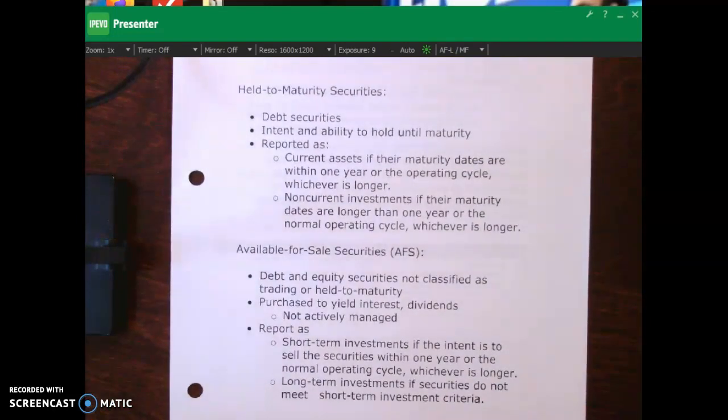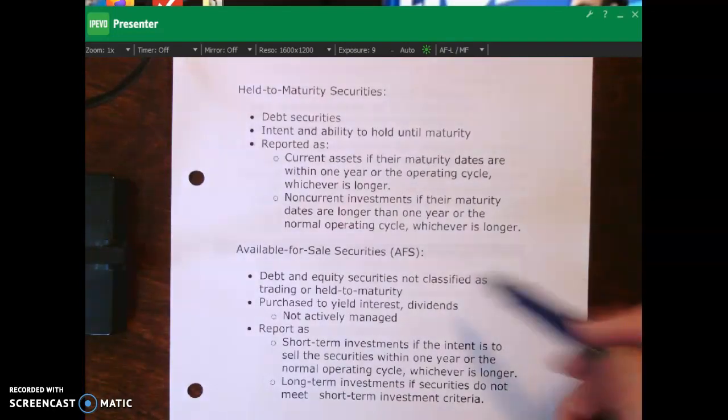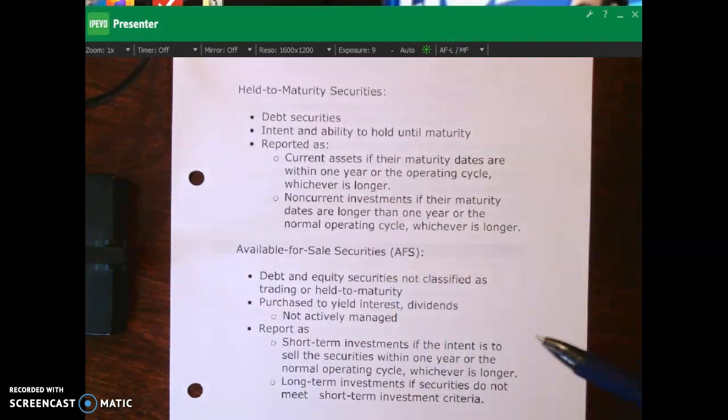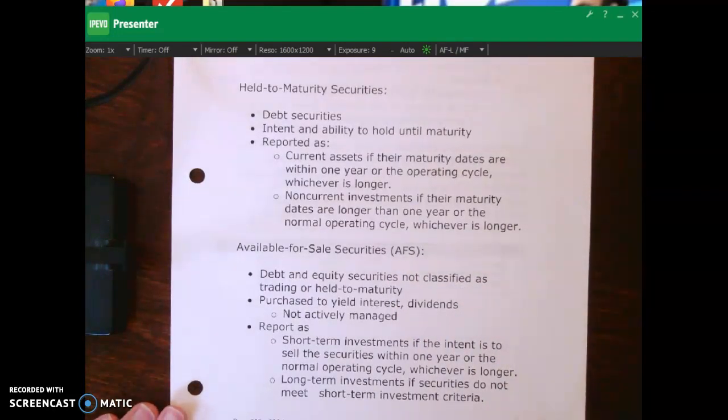And so unlike trading securities, where we're actively trading the securities and we're trying to make some short-term profits, which would be the difference between the market value or the fair value and then our costs. And that's how we would make money with our trading securities. In terms of available for sale, they're debt and equity securities that are not classified as trading or held to maturity.